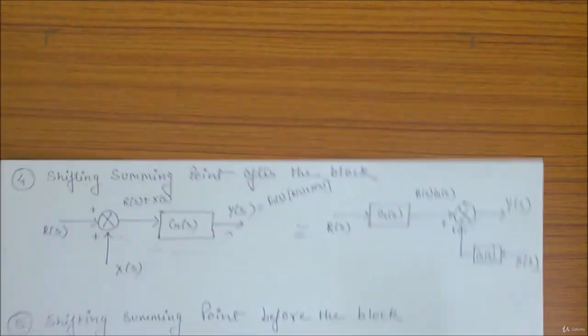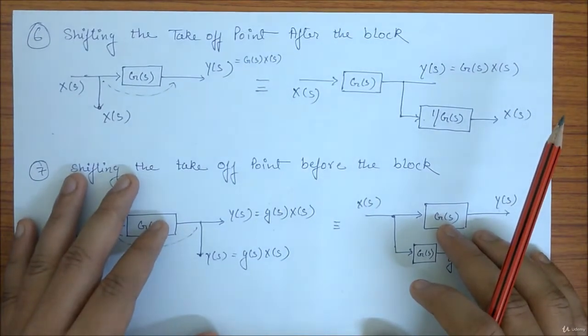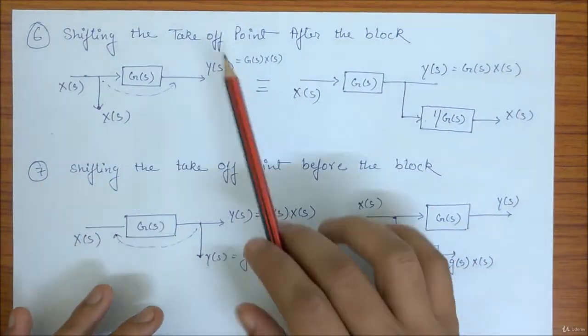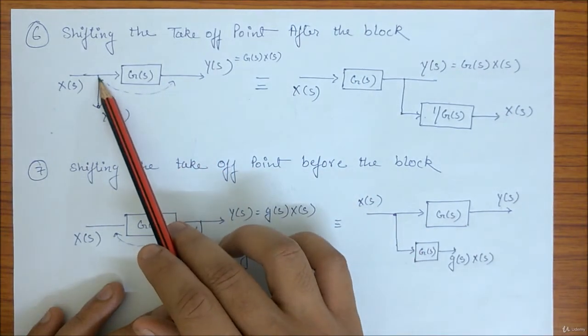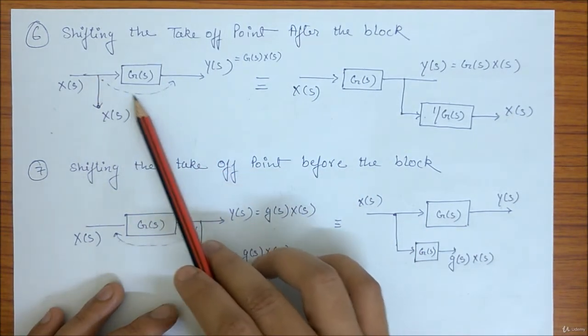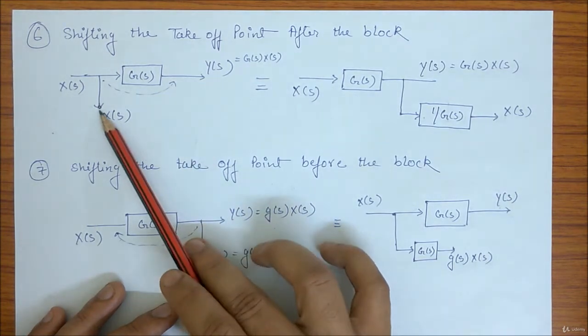Now the next two rules are similar to this, but this time we are shifting the takeoff point. Here you should see this is my takeoff point. I want this to go here. Remember, this is coming out of XS.